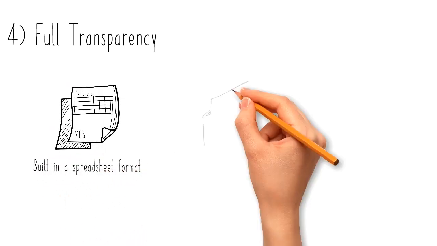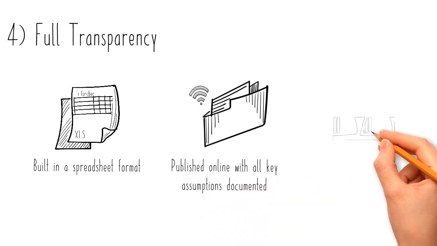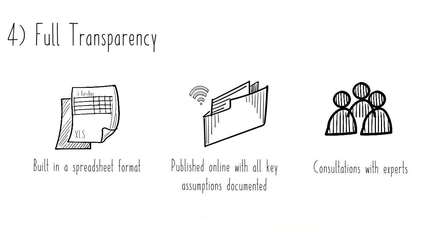Four, transparency. It is accessible, open, and transparent. It is built in a spreadsheet format, published online with all key assumptions documented, and expert stakeholders have been consulted throughout the build process.